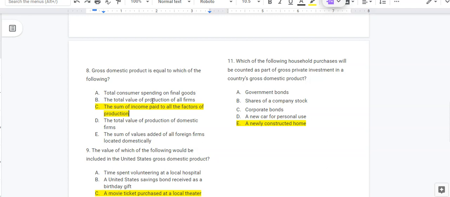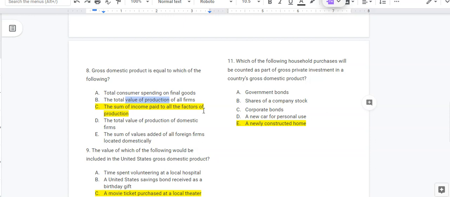B is really tricky, the total value of production of all firms. So where it says value of production, it's not the value of production because that would include intermediate and final goods. This is where you have to really know your definition of GDP down cold.